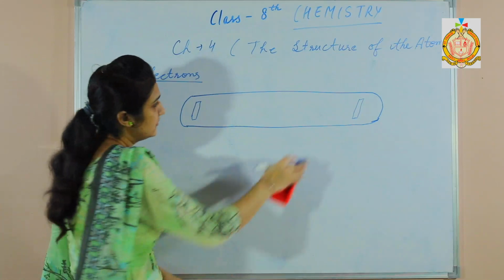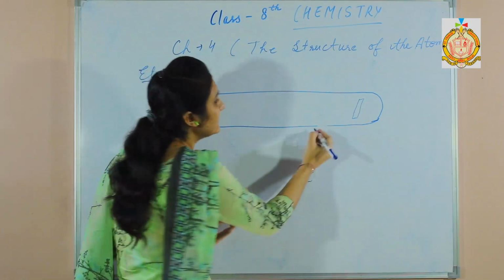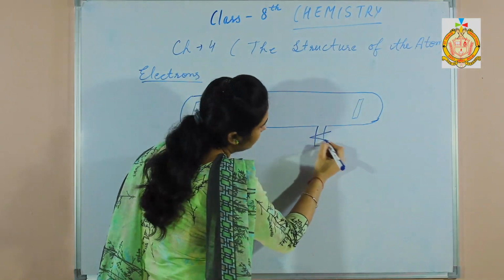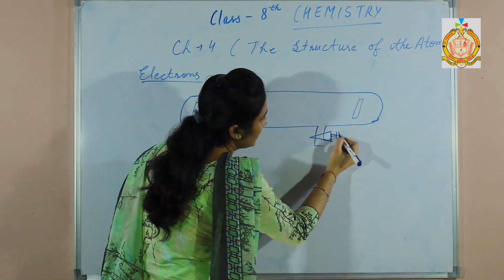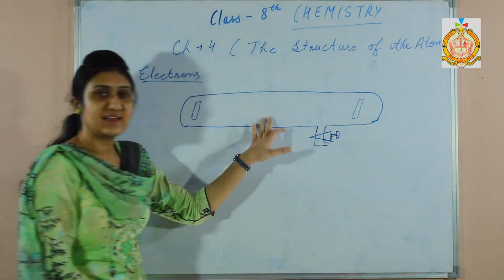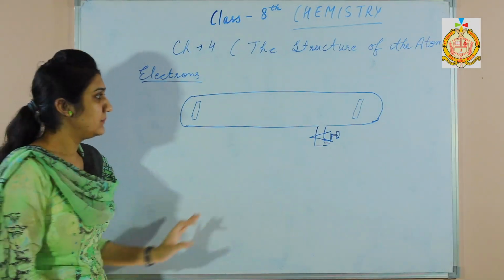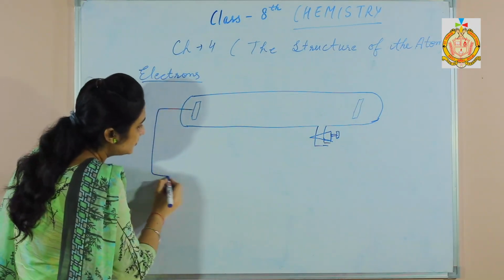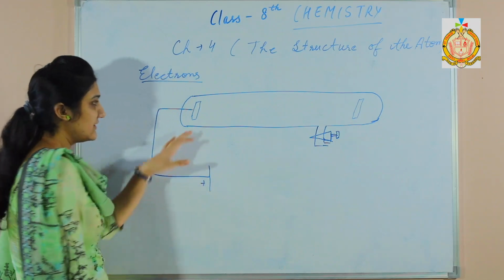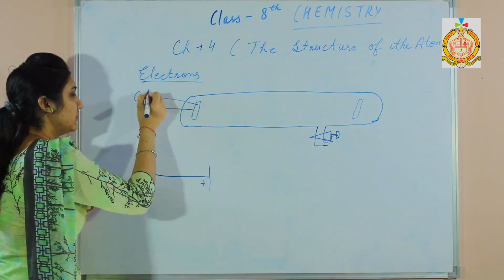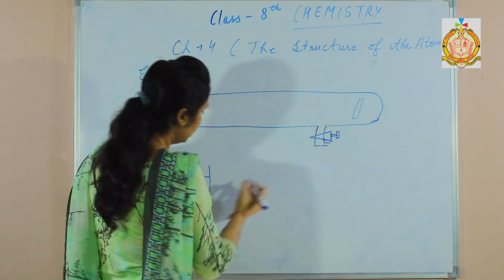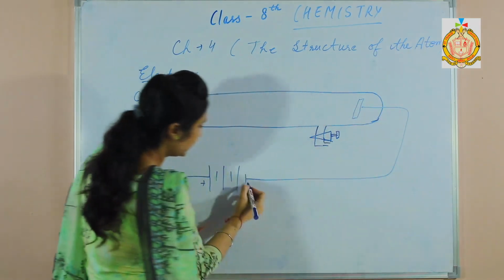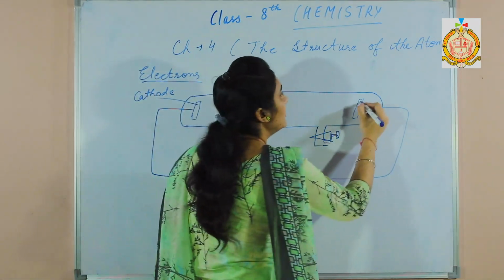And one part of the discharge tube was connected to the exhaust pump. The exhaust pump is to remove excess pressure from the discharge tube, and the electrode which is connected to the negative terminal of the battery is called cathode, and the electrode which is connected to the positive terminal of the battery is called anode.